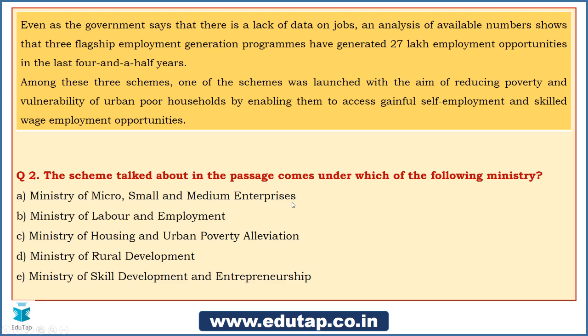We'll just see if you guys can come out with certain answers, and then I'll let out the correct answer for this question. So friends, just try attempting it. It's fine. Yes, Anivesh says it is C, Ministry of Housing and Urban Poverty Alleviation. Let us see if the answer given by Anivesh is correct. Any of you guys, if you can just answer this question. Let us wait for the other answers as well.